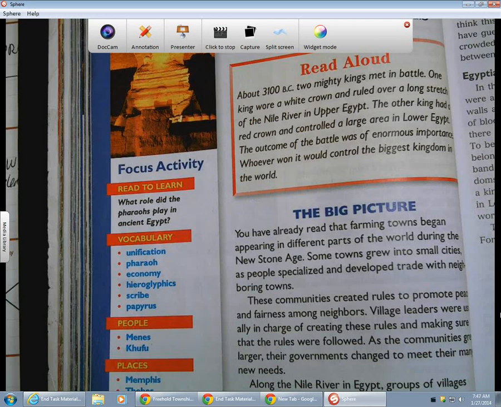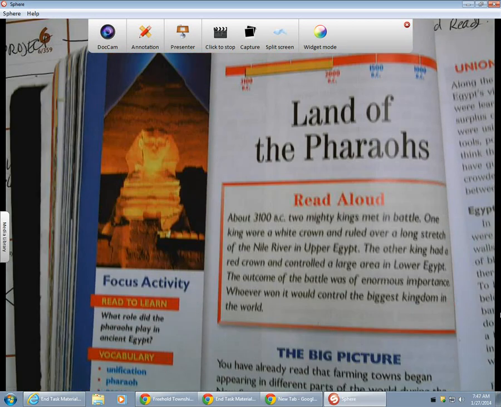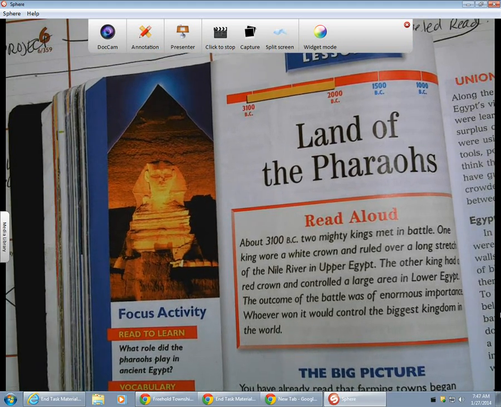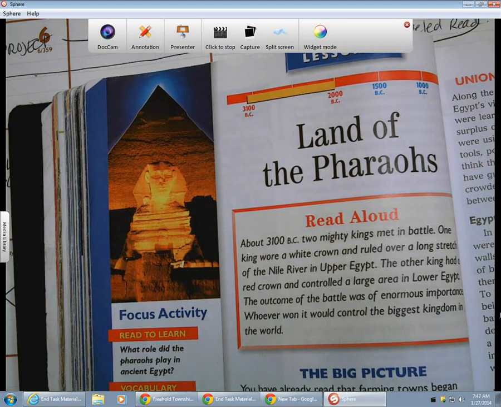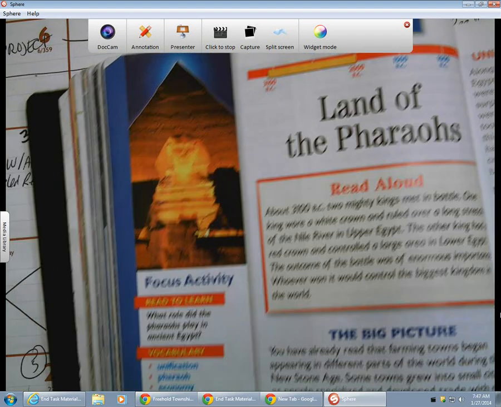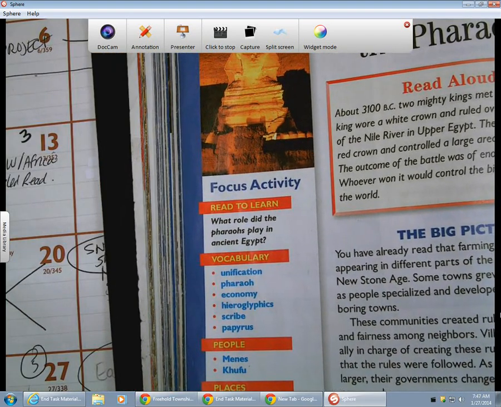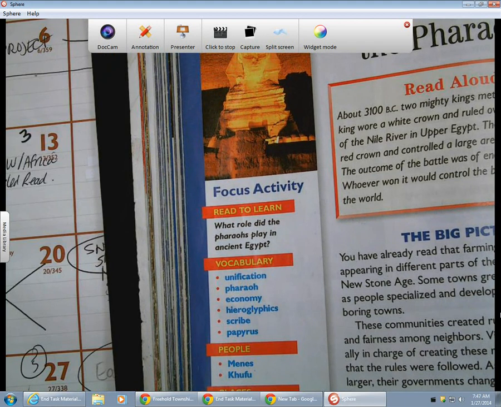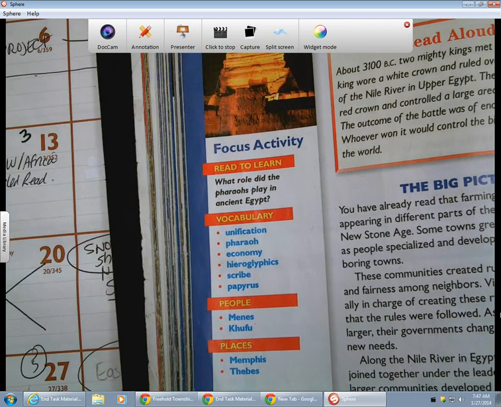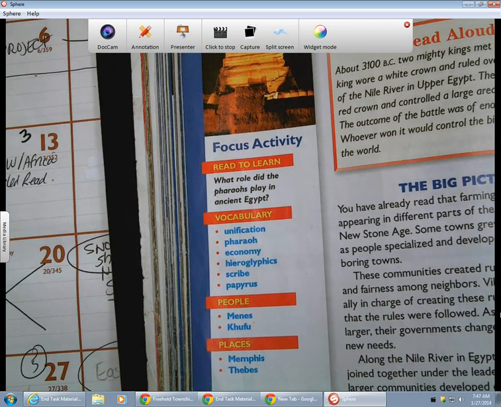This lesson is entitled Land of the Pharaohs. It is from 3100 BC to 2000 BC. Our read to learn is: what role did the pharaohs play in ancient Egypt? Our vocabulary is unification, pharaoh, economy, hieroglyphics, scribe, papyrus. People: Menes, Khufu. Places: Memphis and Thebes.